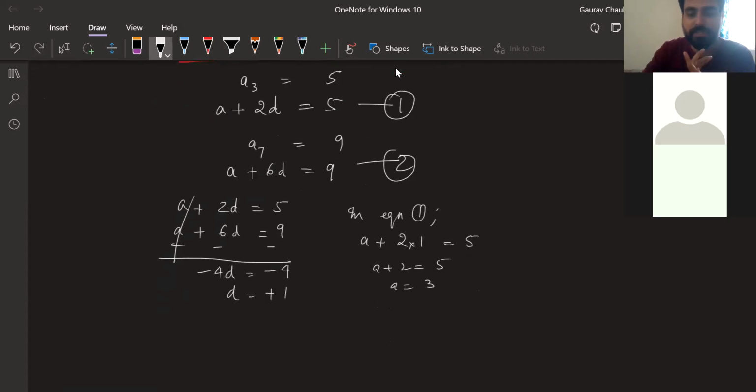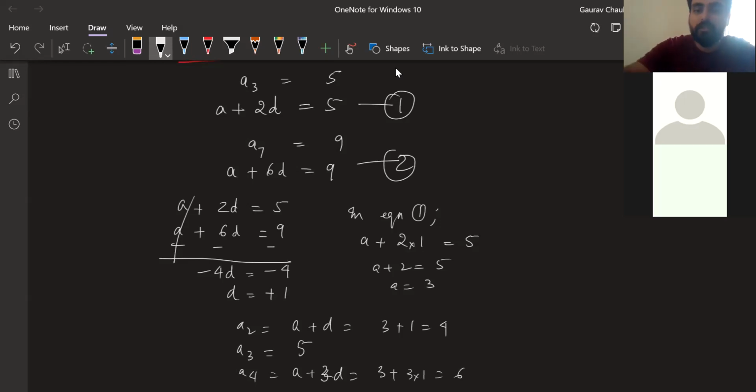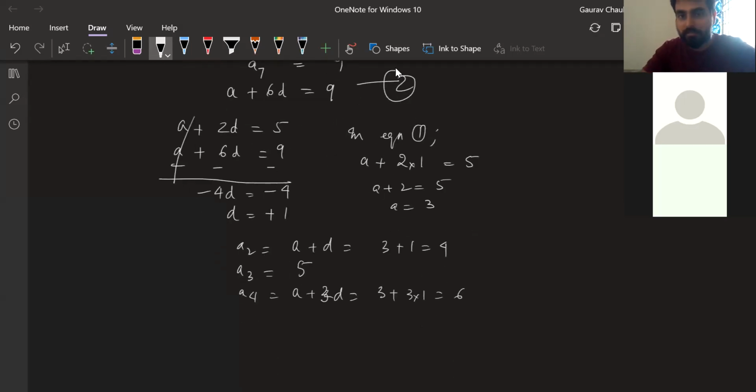So I got A and D. Now I know A is 3 and D is 1. So let me find A2, A3. A2 is equal to A plus D, that's equal to 3 plus 1, that's 4. A3, the third term, is equal to A plus 2D. That's already given actually, no need to find. A4 is equal to A plus 3D, that's equal to 3 plus 3 into 1, that's equal to 6. Basically, the AP is starting from 3, then 4, then 5, then 6, and then dot dot dot.